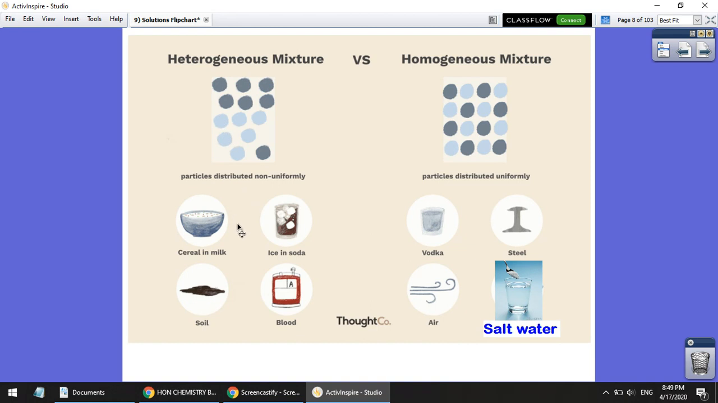So we have some examples of heterogeneous mixtures here that have some separate parts, like cereal and milk. We know the cereal floats at the top, but in vodka, it all looks the same. And in salt water, the salt dissolves in water, and the whole mixture looks the same. This is a common thing that we're going to see: when we dissolve things in water, this is an example of a solution or a homogeneous mixture. It's not the only type of solution, but it's the main one that we're going to focus on.